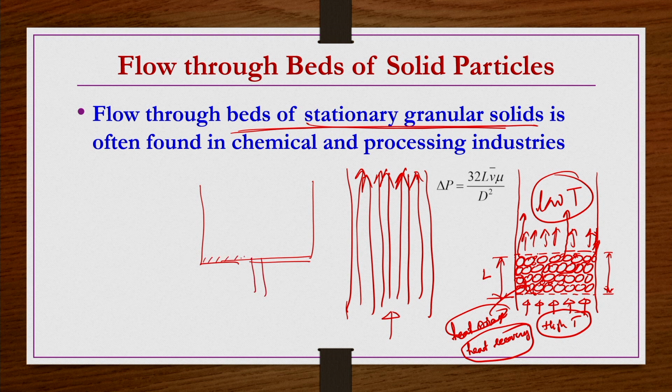When we do the filtration, there is a filter paper at the bottom in a container, right. The slurry or the suspension comes in here, and then some pressure delta P is applied, or there is a vacuum at the bottom; either way it is possible. Then when you take this slurry, the particles may settle at the bottom like this, and then clear liquid may be collected at the bottom.